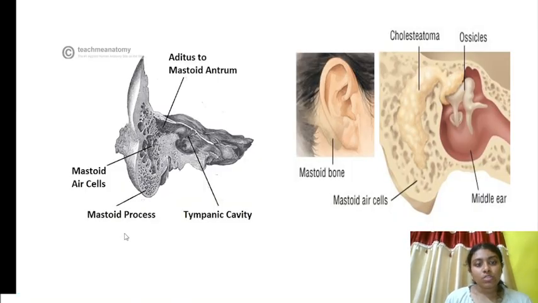So, this is the particular image. There are two images. One is normal and this one is abnormal. Here you can see the mastoid process. Inside it we have the mastoid air cells. And these particular mastoid air cells, if they are affected like this, see they are affected by cholestoma, then these are removed. Okay.